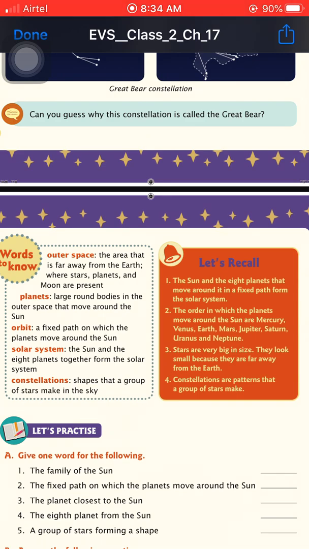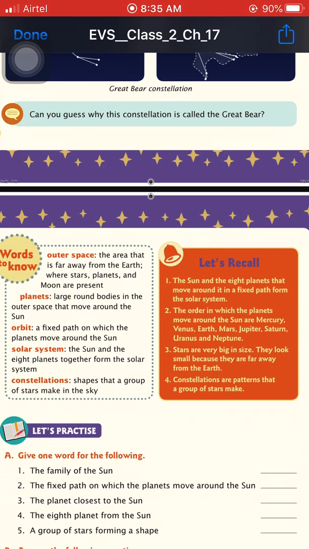Now we can recall our chapter. Firstly, we can talk about the sun family. The sun family includes the sun and 8 planets that move around the sun on a fixed path known as an orbit. Second is the order in which planets move around the sun. There are 8 planets, arranged in the order Mercury, Venus, Earth, Mars, Jupiter, Saturn, Uranus and Neptune.